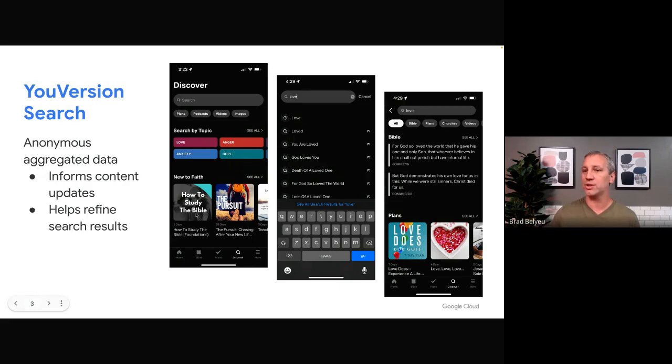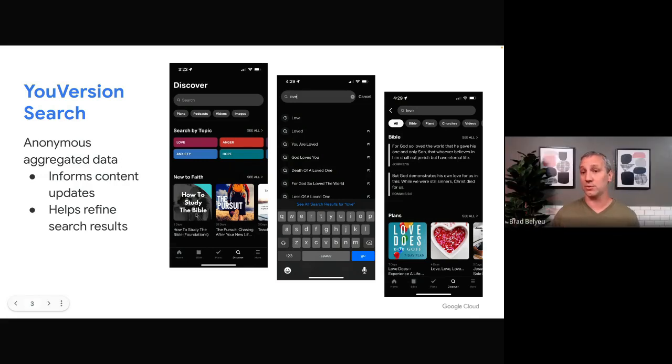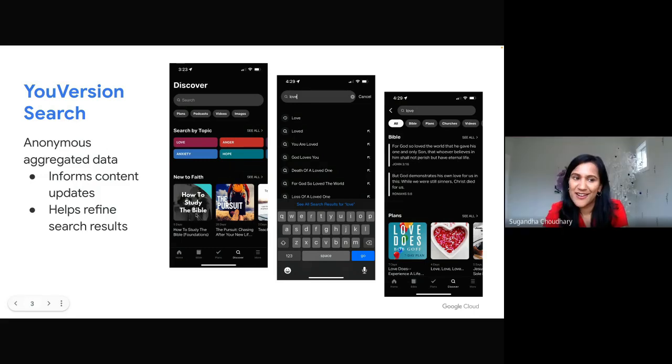So what are our trending searches? This informs what content updates we need to produce, and it also helps us know where we need to fine tune our search results. That's great. What I heard you say is that people come to search for peace and comfort. I'm curious, how did YouVersion help serve its customers during the Ukraine war? And what were the challenges? Could you talk to us about that?